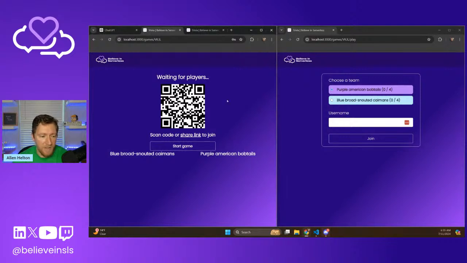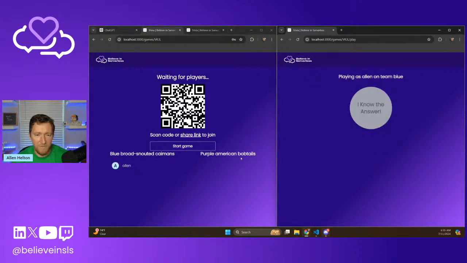I have wired it up to let me automatically see the players as they sign in. So when I scan that, I get dropped to a page that says choose a team and choose your username. So I'm going to go on the broad snouted Cayman team and sign up as Allen. And as soon as I hit join, I should see myself pop in over here. So we have that. Yay, it worked.